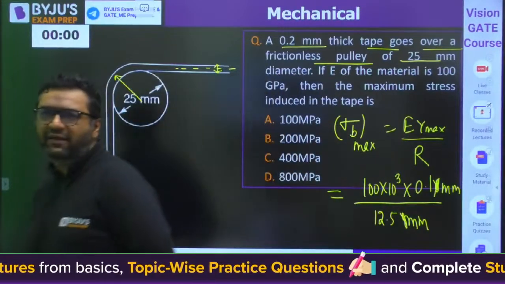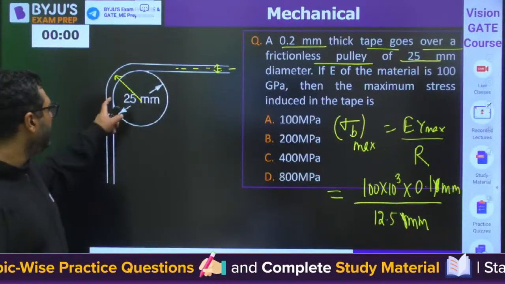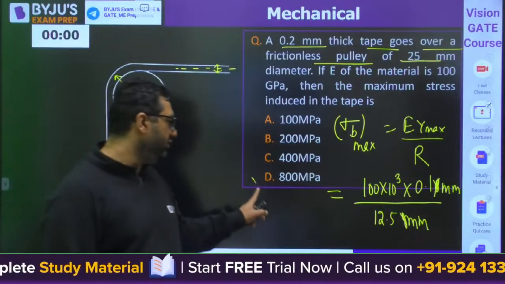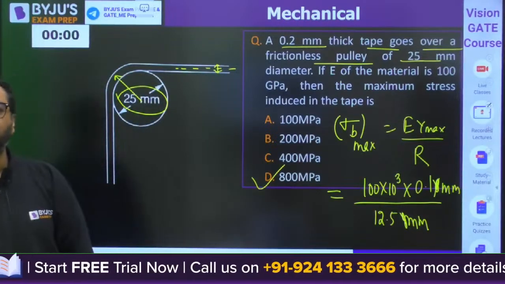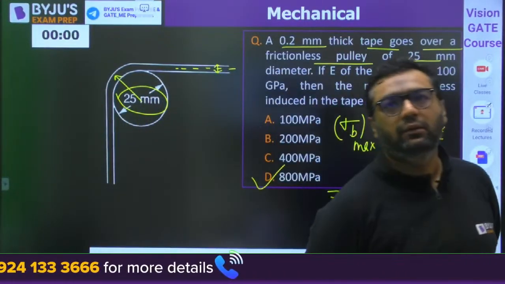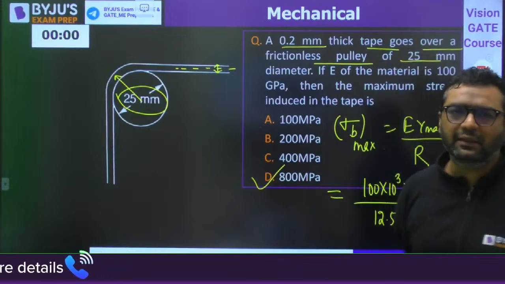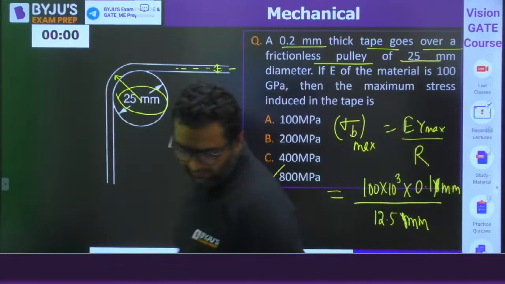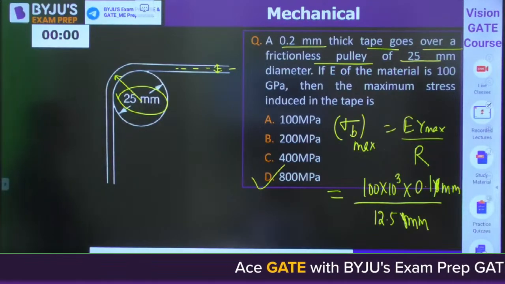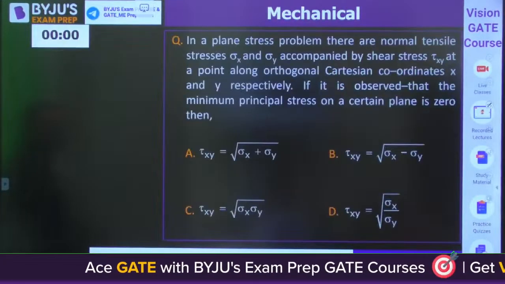C or D, Dev, C or D. Have you taken 22.5 as radius? It is diameter. So I feel the answer will be D for this. Am I correct? Very good, Kumar. Money, is it clear? So moving further, guys. Next question.